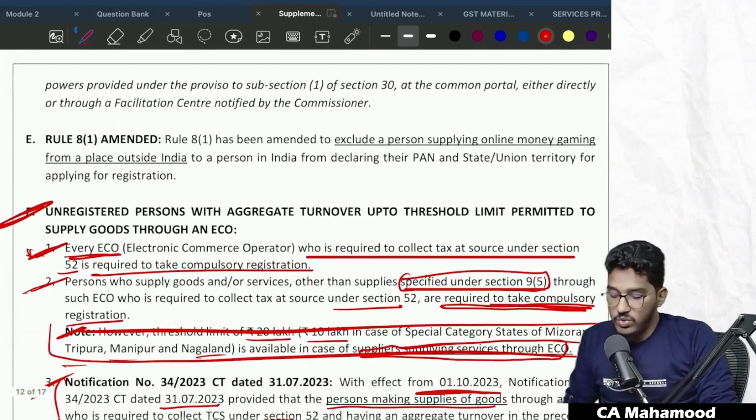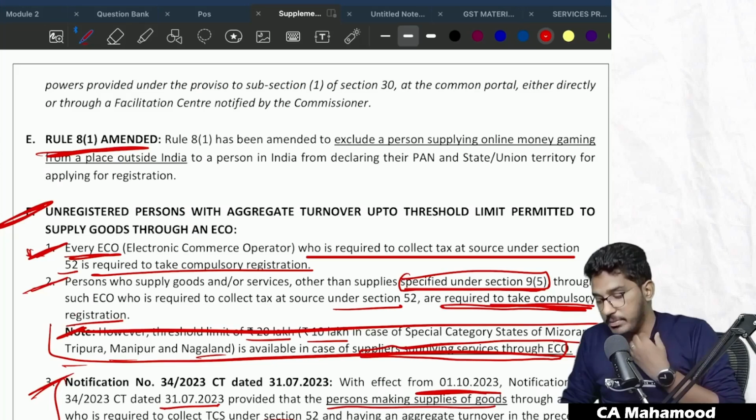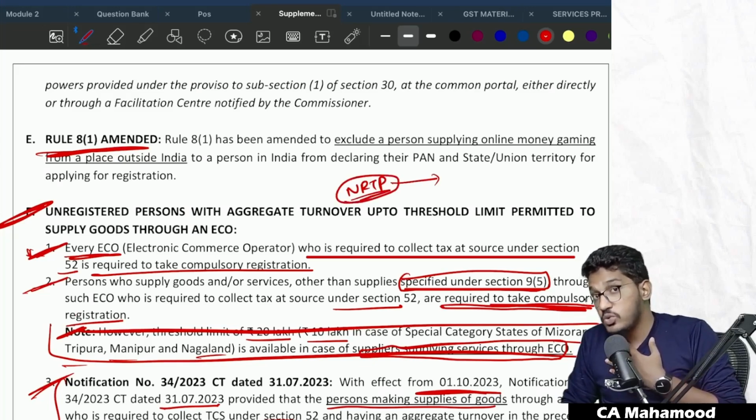Now talking about Rule 8 Sub Rule 1. There are certain kinds of people who can obtain registration without submitting a PAN. For example, OIDAR, Online Information Data Access and Retrieval service provider. Sometimes people will be, or NRTP, you take NRTP also. NRTP will not have a PAN as per our country, but this person is required to obtain registration. Government can't compel these persons to furnish PAN, because they will not have PAN.